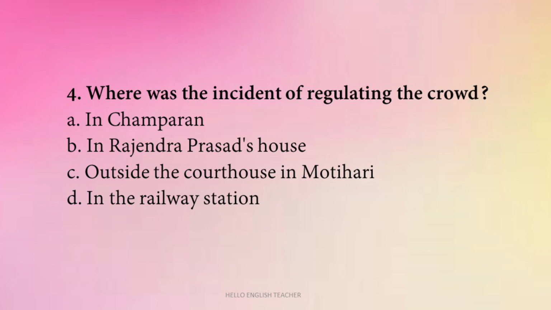Where was the incident of regulating the crowd? In Champaran, in Rajendra Prasad's house, outside the courthouse in Motihari, in the railway station. So, the regulating of the crowd took place outside the courthouse in Motihari. So, let us look at the next question.